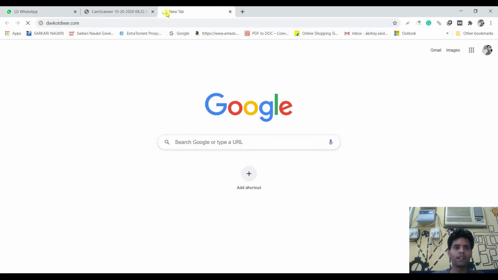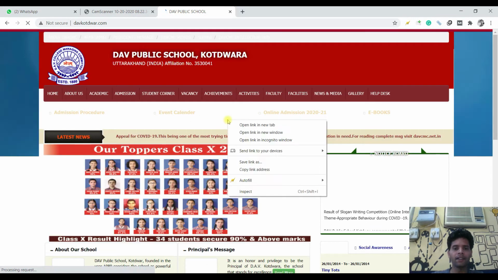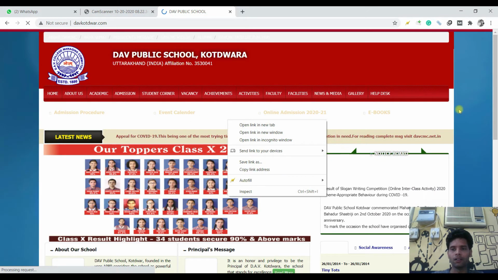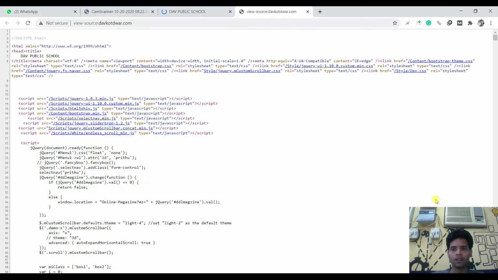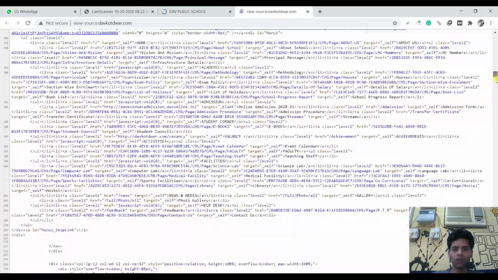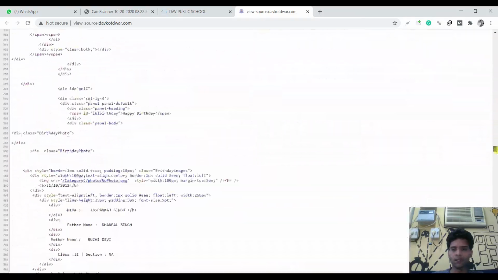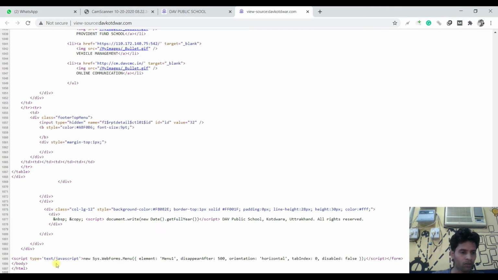For example, this is our school website, and this is our home page. So right click here, and just click view page source. Now look, this is the HTML code of this single web page. You know how many rows are there? Approximately 188 rows.